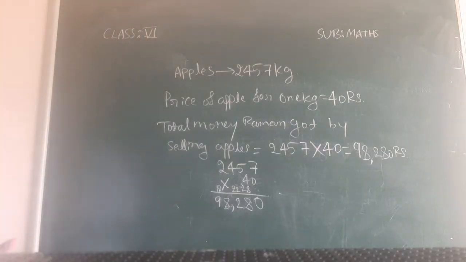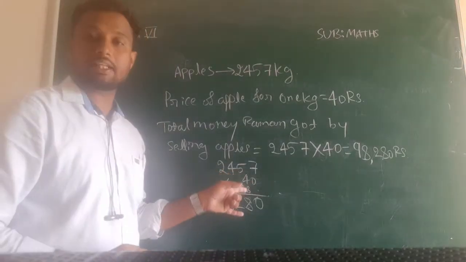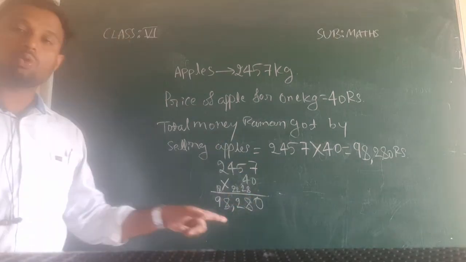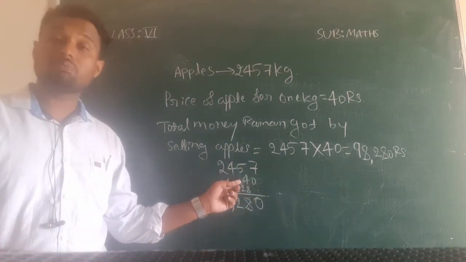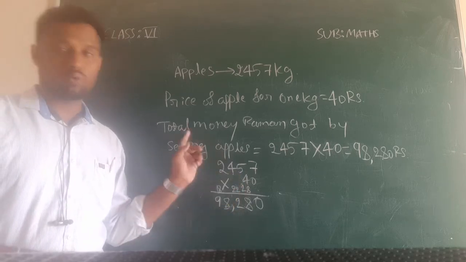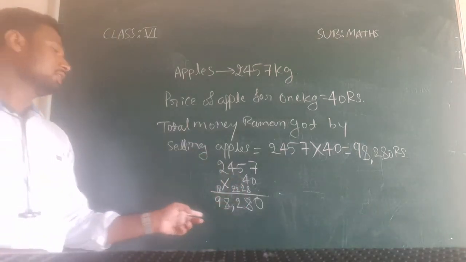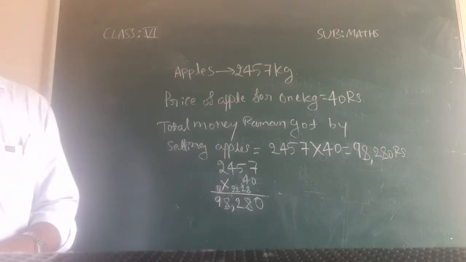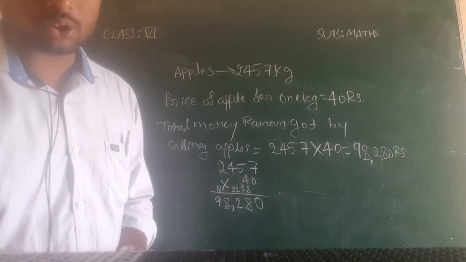If you are feeling this is difficult to multiply directly with 40, just first multiply with 0 and put 1 plus, and afterwards you can multiply with 4 and then you can add, and you will get the same answer here. Okay, so this is about the second question, question B of the second main question.